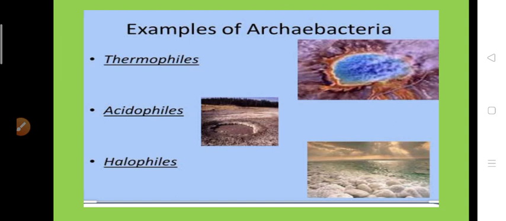This is about the morphology of archaebacteria. They show spherical, rod-shaped, spiral and plate-like shapes, but Sulfolobus-like archaea species show pleomorphic or irregular shapes. The peculiar feature is the presence of lobes on the cells. Sometimes, rarely, they are filamentous.